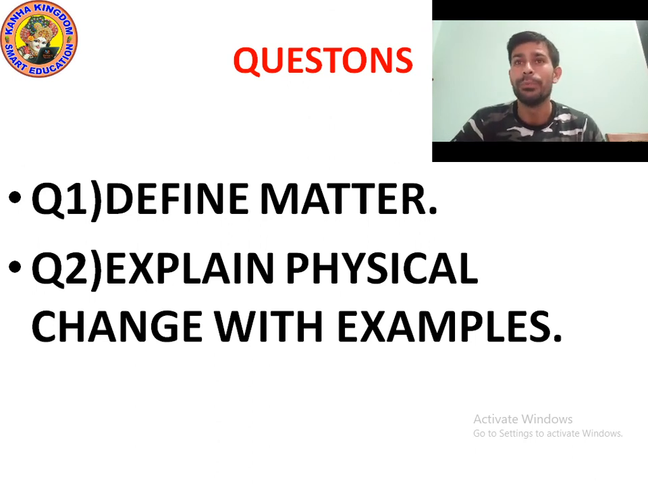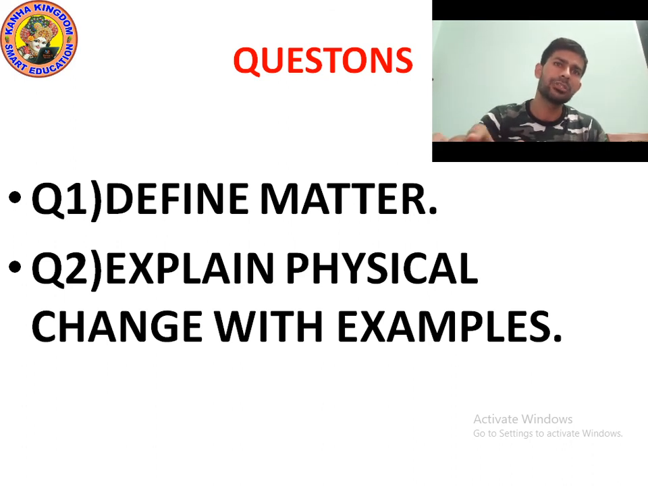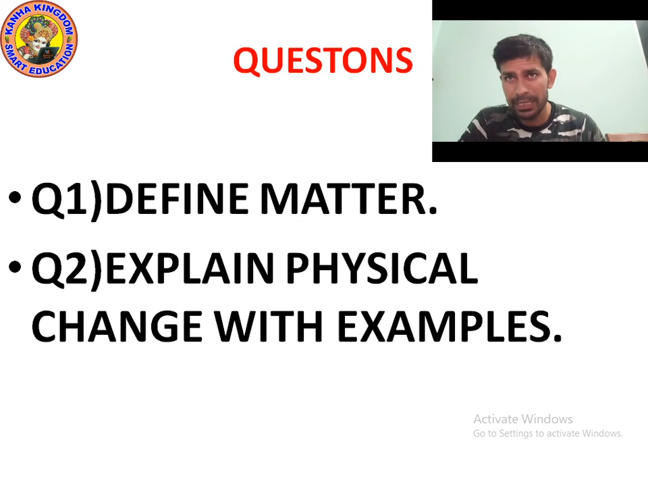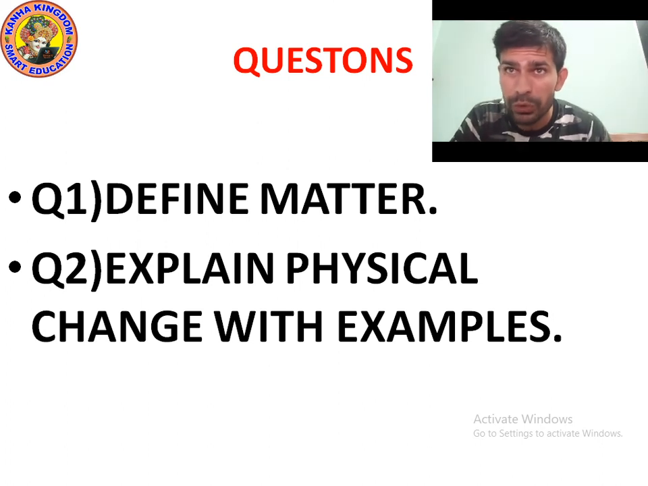So matter is everywhere. Matter is anything that takes up space and has mass. Matter is constantly experiencing both chemical and physical changes. Next question, explain physical change with example. So what is physical change? A physical change alters the form of a substance but does not change it to another substance.